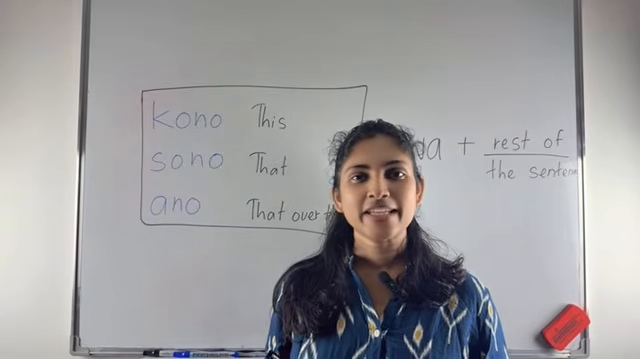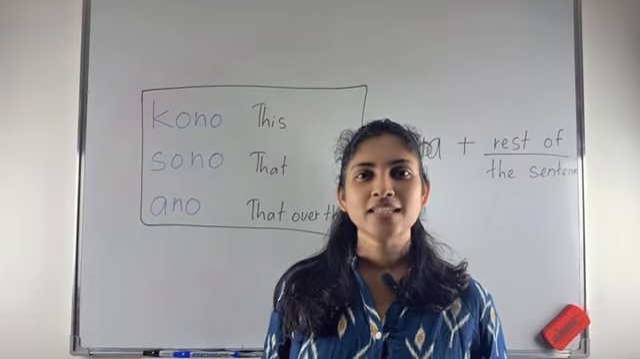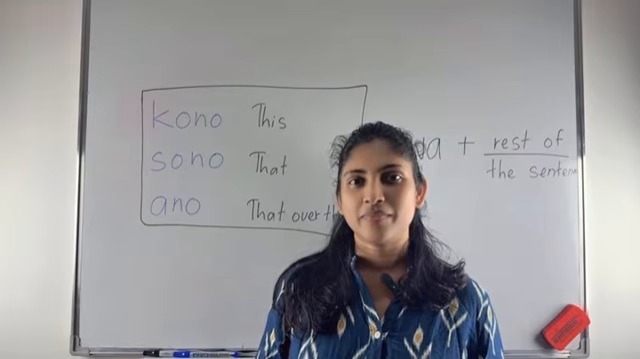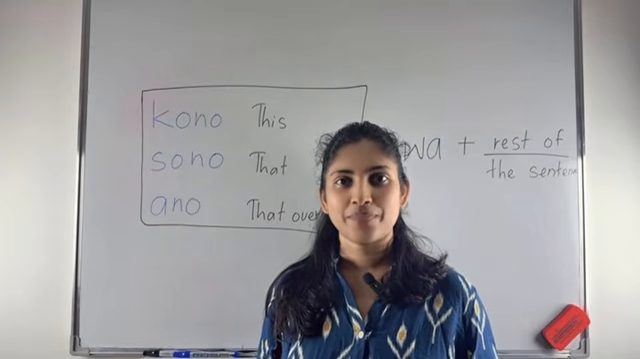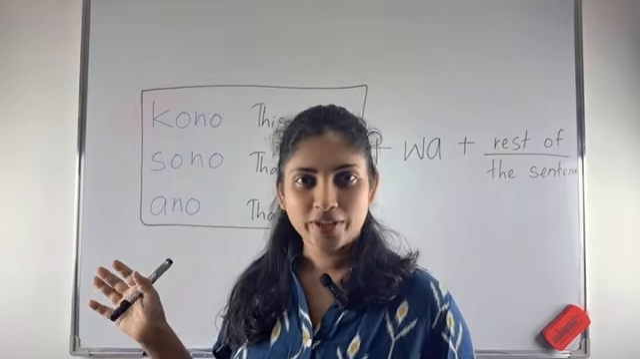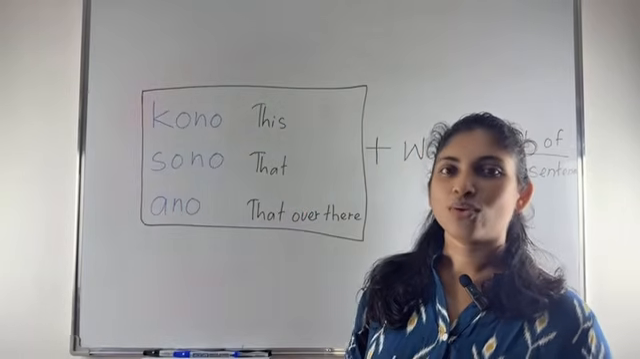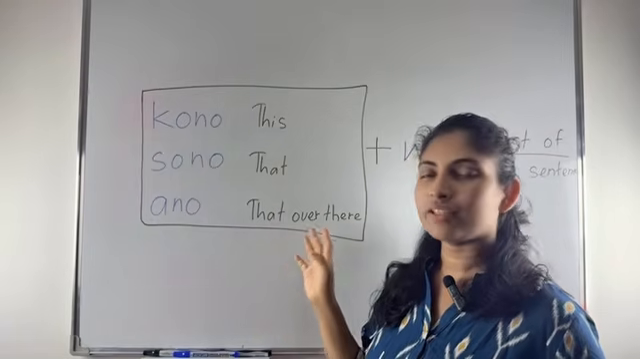So in today's video also, we are describing things. The difference with the previous video is that we are highlighting things using specific words. These are the set of words: kono, sono and ano. Kono means this, sono means that, ano means that over there.